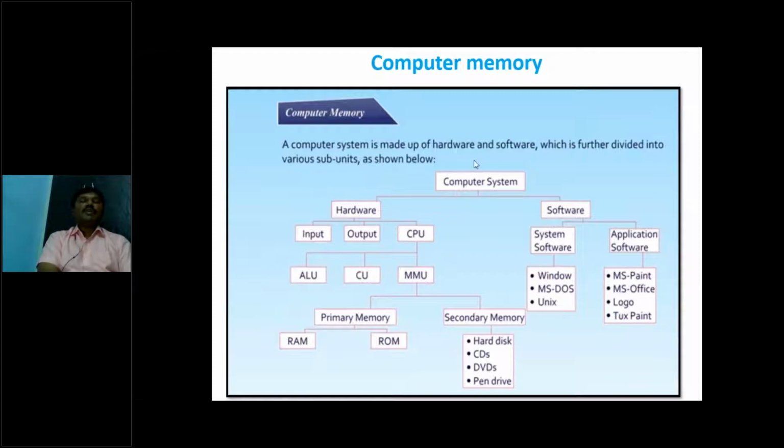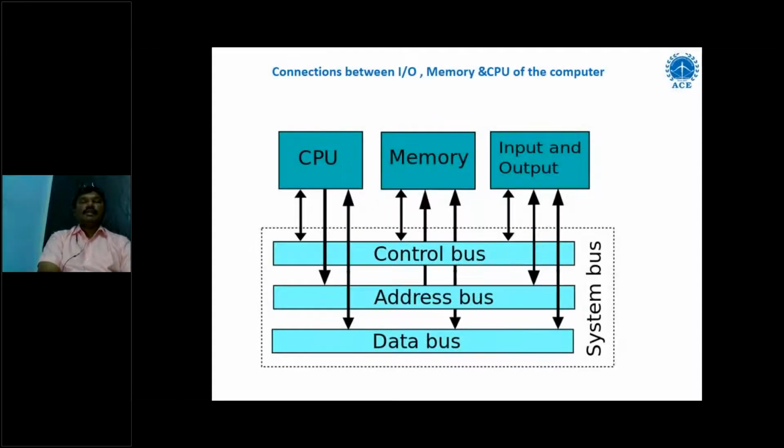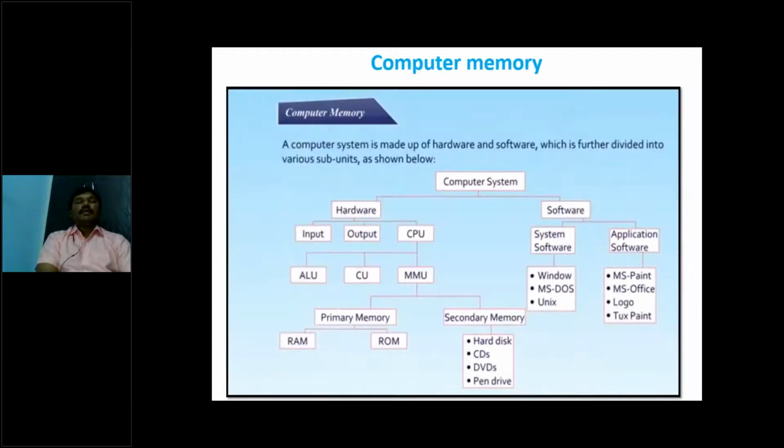In the hardware, we have mainly input, output, and, as this diagram shows, the parts of a computer: CPU, memory, and input and output. Input devices are the keyboard, mouse, joysticks, and so on. Output devices are displays and printers.